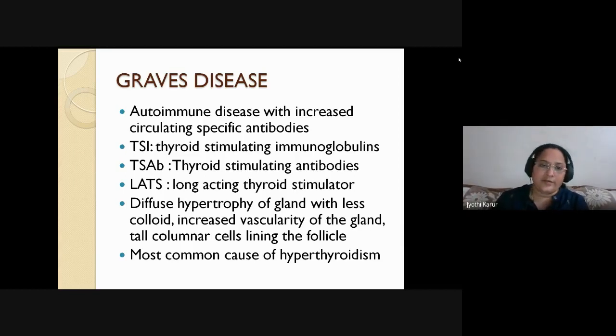Now coming to Graves' disease. As you all know, it is an autoimmune disease with increased circulating specific antibodies. What are the different chemical substances that can cause excessive thyroid production? One is TSI, thyroid stimulating immunoglobulins. These immunoglobulins start stimulating the gland to produce more and more thyroid hormones. Another one is TSAb, LATS, the long acting thyroid stimulators. They keep on stimulating each and every cell of the thyroid gland, so there is diffuse production.